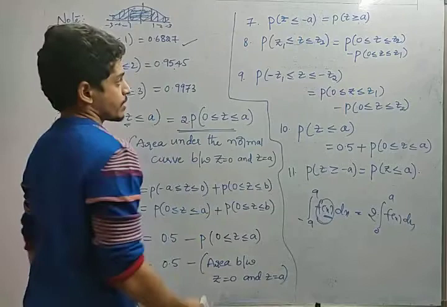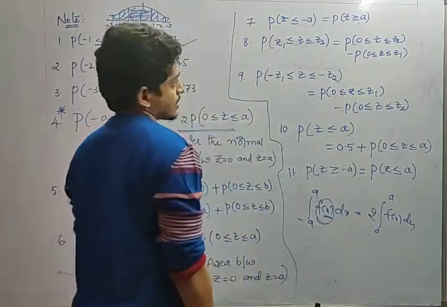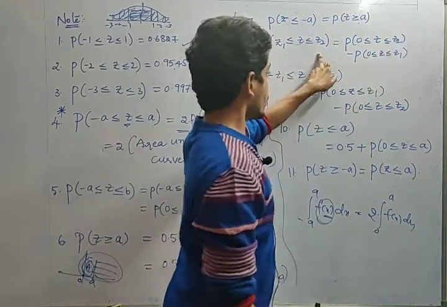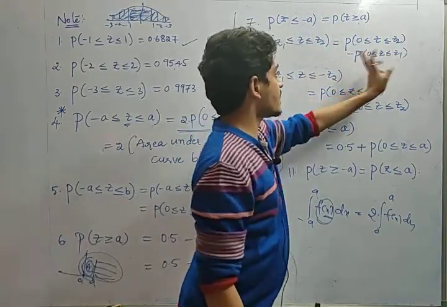Next one, p of z1 less than or equal to z less than or equal to z2 equals p of 0 less than or equal to z less than or equal to z2 minus p of 0 less than or equal to z less than or equal to z1.